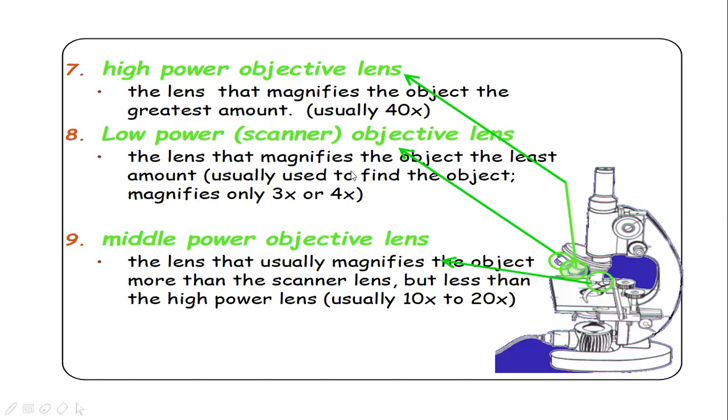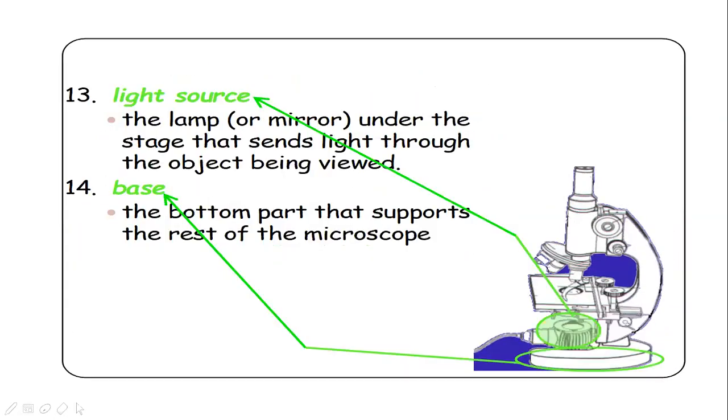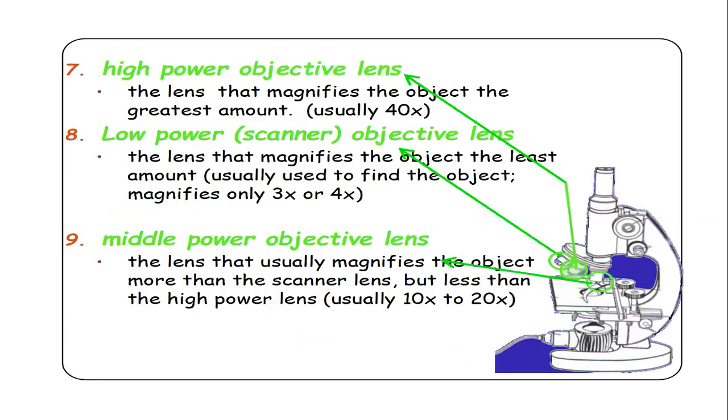Now in the compound microscopes, usually there will be high power objective and middle power objective. 10x will be there, 40x will be there, and then oil immersion lens will be there.